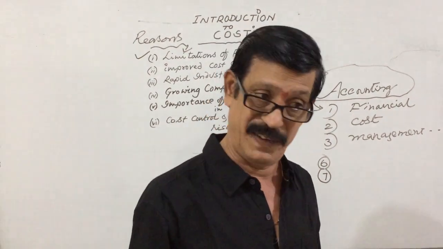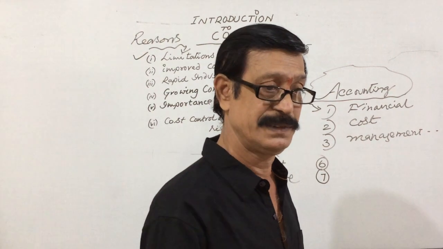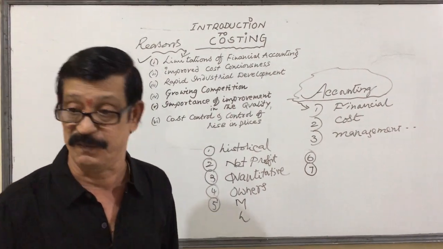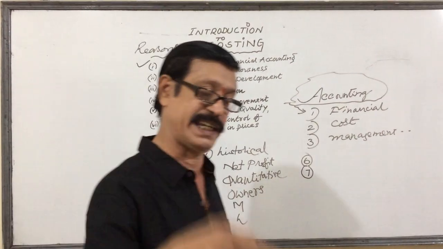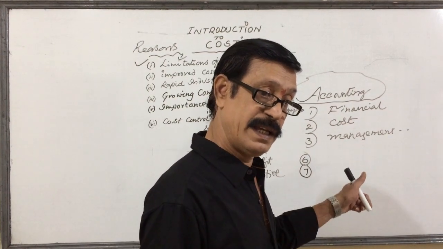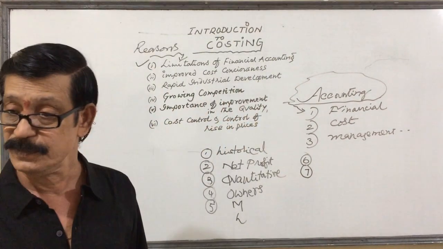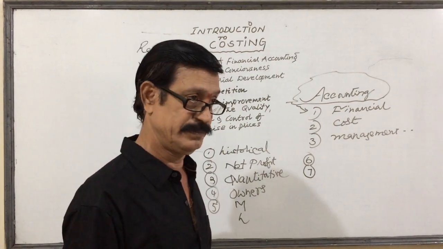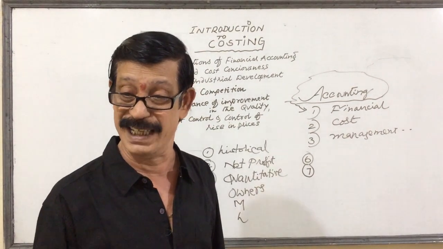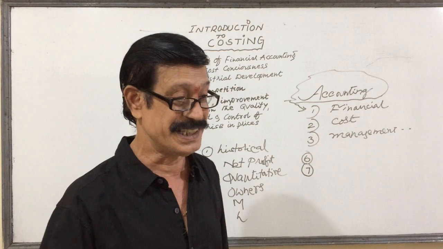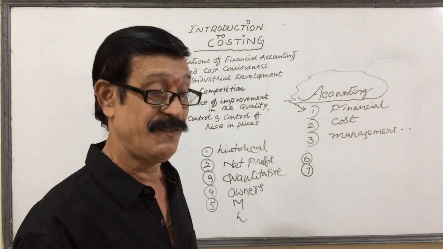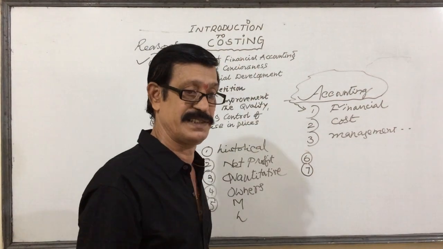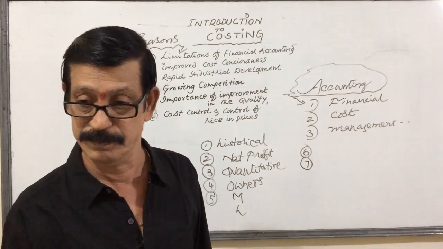Understanding or not, financial accountancy is helpful to the owners. It gives mainly the final net profit of the organization as a whole. Only quantitative information is taken into account, qualitative information is not. It is a historical system. It is based on certain assumptions like concepts or conventions of accountancy. So many drawbacks or limitations are there in financial accountancy, which led to the importance as well as the existence of costing. Understanding or not?